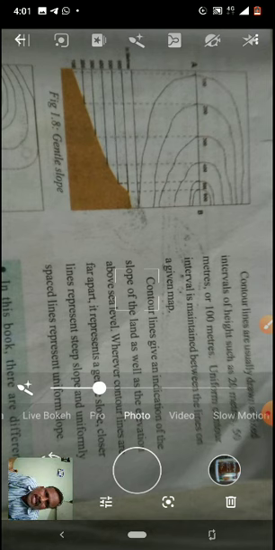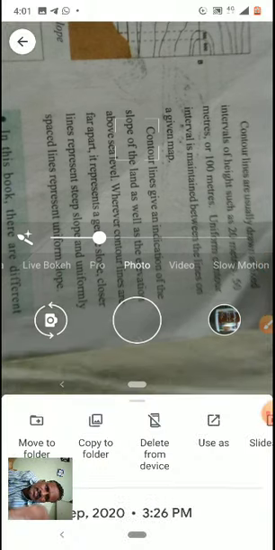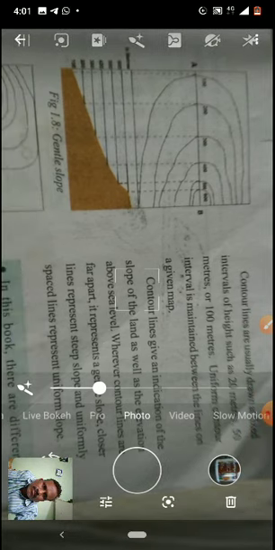Next slide. Here also you see one gentle slope is there, and here gentle slope. See the starting. Once I read it, children, you see. We read that. Contour lines are usually drawn as intervals of height such as 20 meters, 50 meters or 100 meters. Uniform contour intervals is maintained between the lines in a given map.